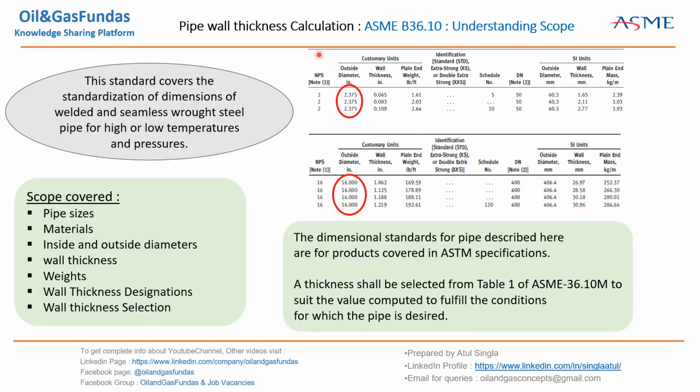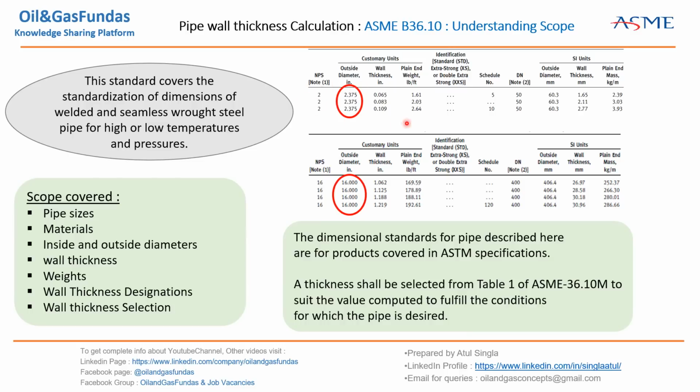If you see here, this is a table taken from ASME B36.10, below 14 inch. This is the portion which we have taken from 36.10 above 14 inch. So we have taken an example of 16 inch and 2 inch. This is below 14, this is above 14. So for below 14, as we have discussed, there is no correlation between OD and nominal size.